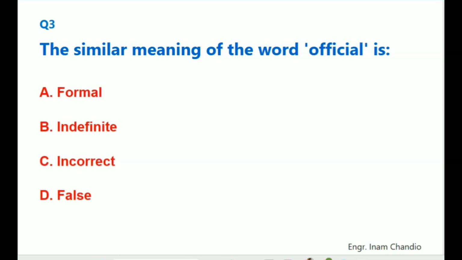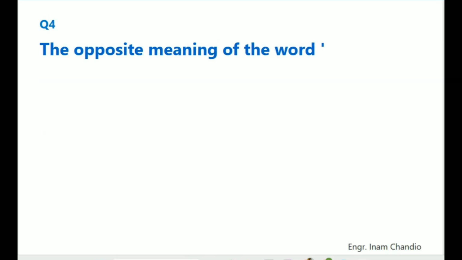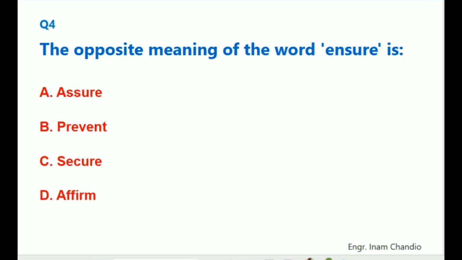The similar meaning of the word official is. The correct answer is A. Formal. The opposite meaning of the word ensure is. The correct answer is B. Prevent.